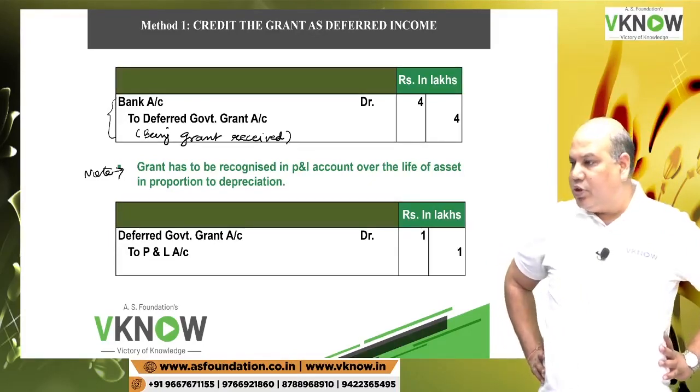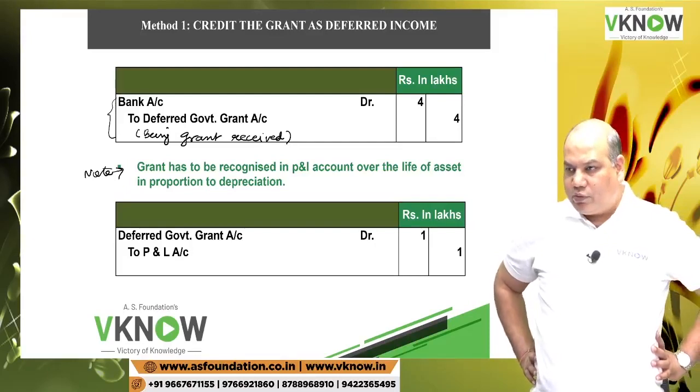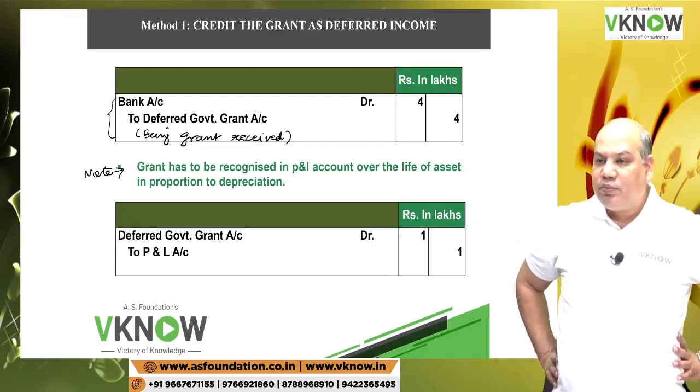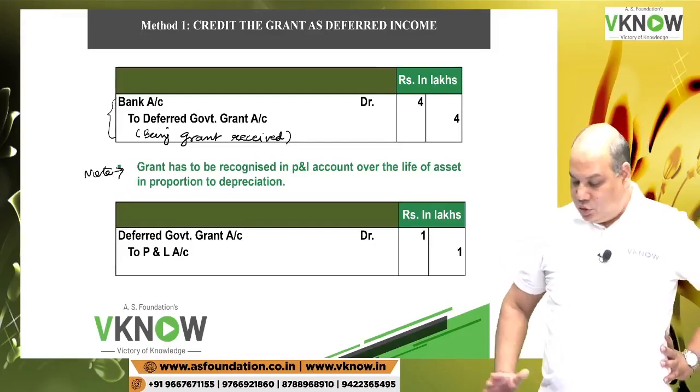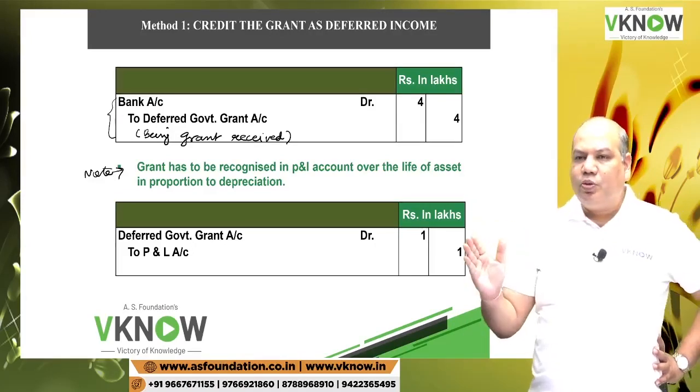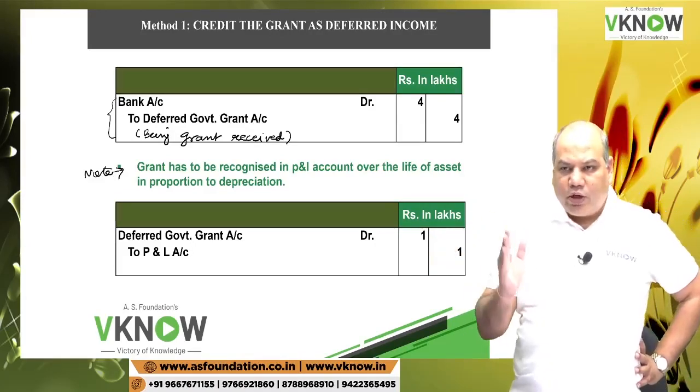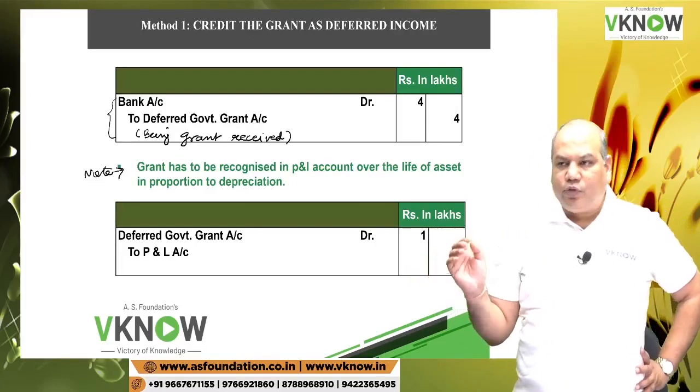What is the life of the asset? 4 years. What is the method of depreciation? Straight line. So don't you think this 4 lakh will also be recognized, 1 lakh in each year over the 4-year period?